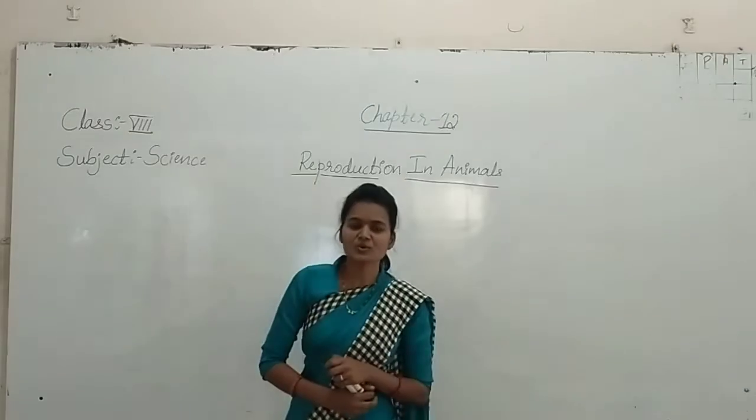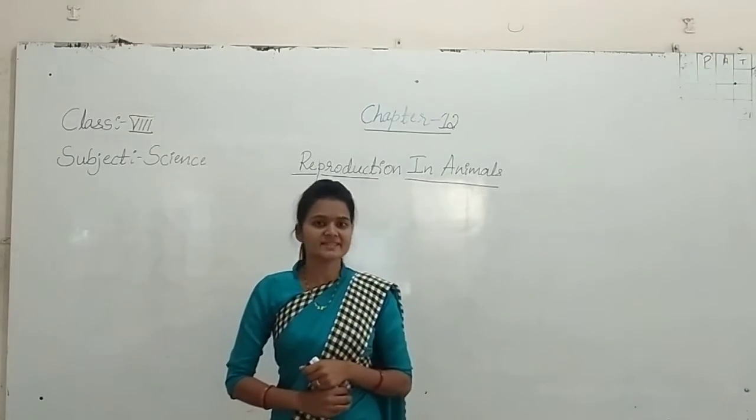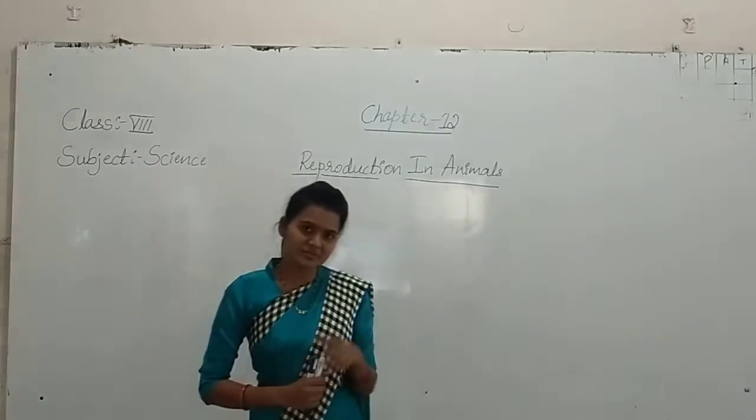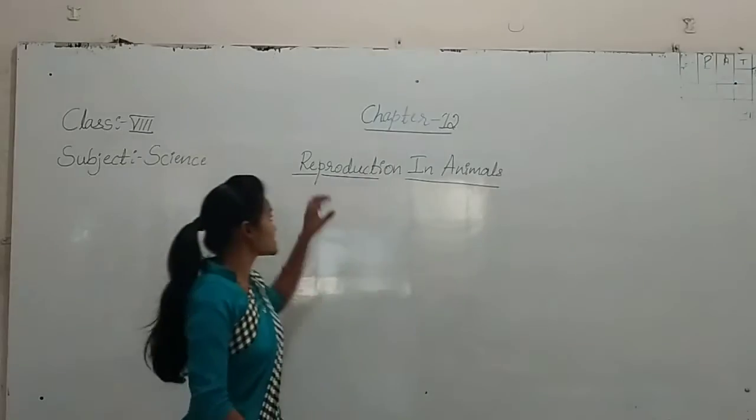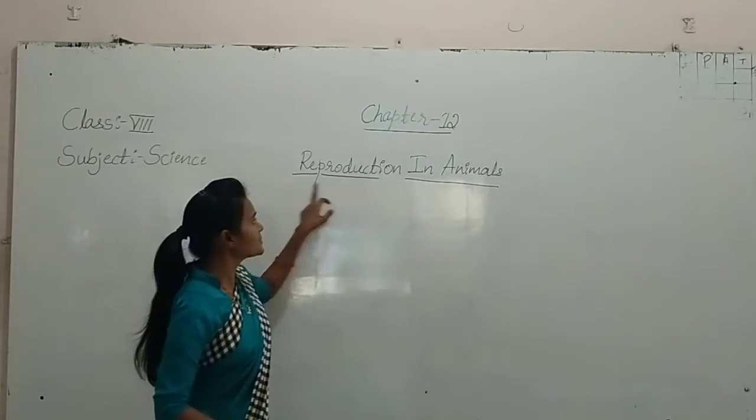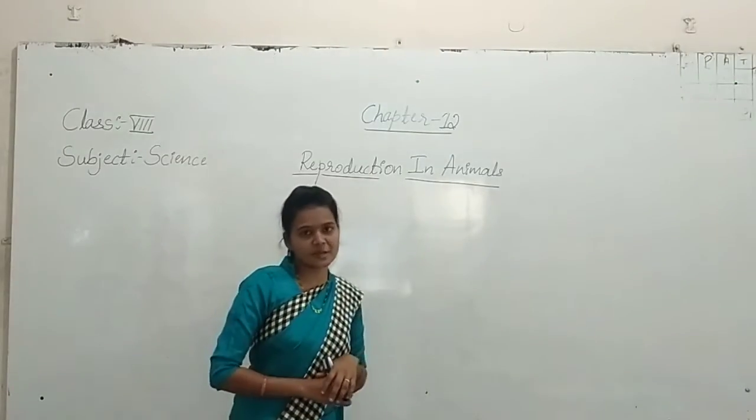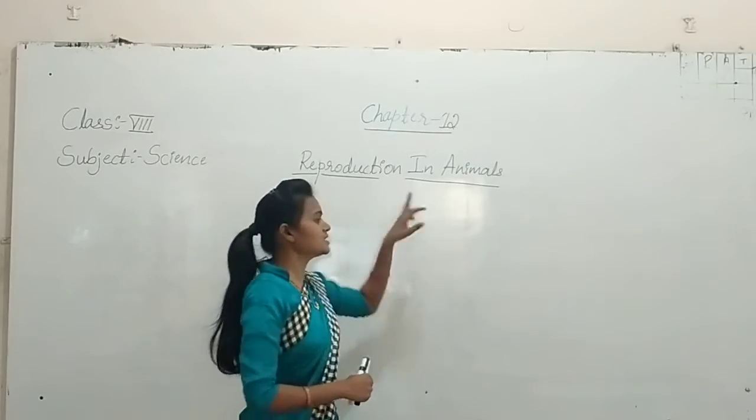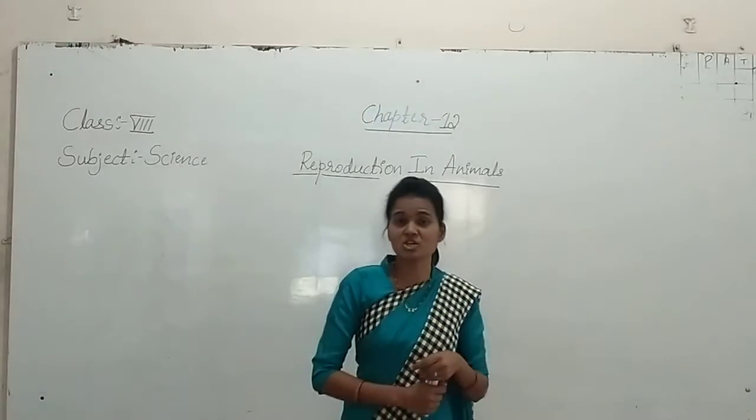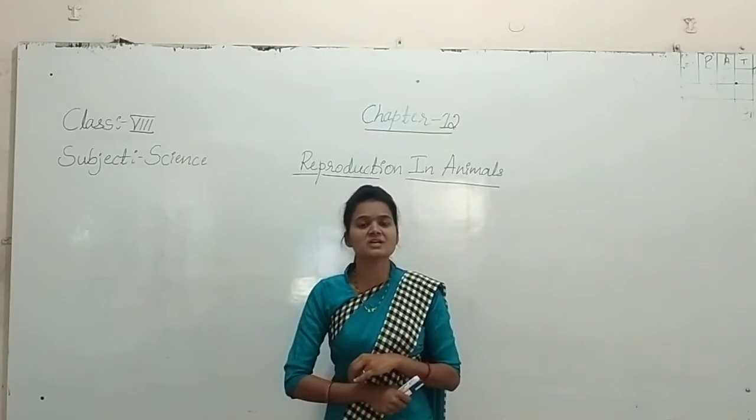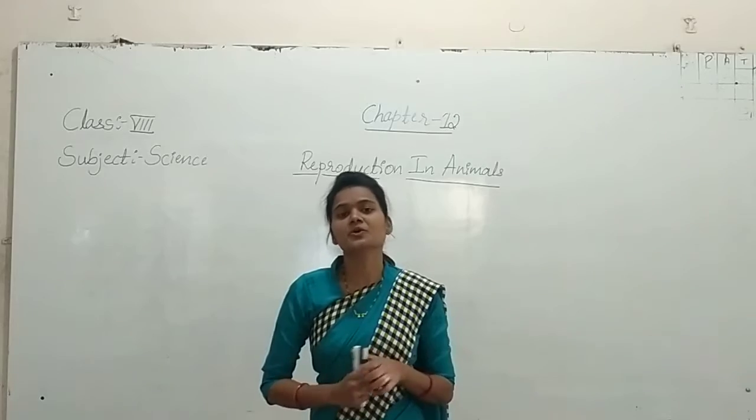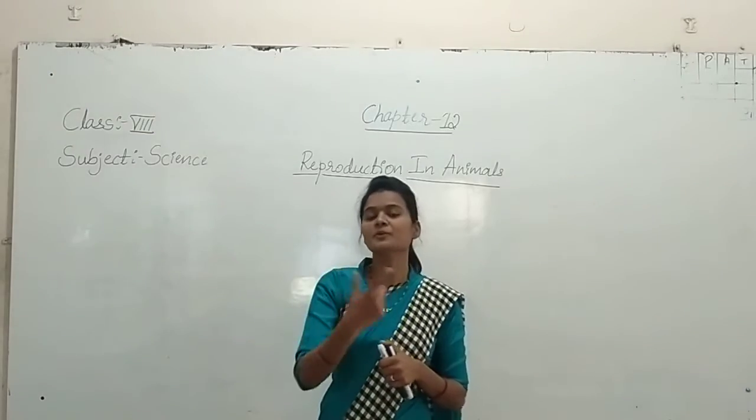Students, for the class of 8th, we are discussing the science subject. In the last class, we started the chapter, chapter number 12, Reproduction in Animals. We discussed how the reproduction process goes on, what is meant by reproduction, and how many types of reproduction there are. So students, first of all we'll do the revision, then we'll go to the next.